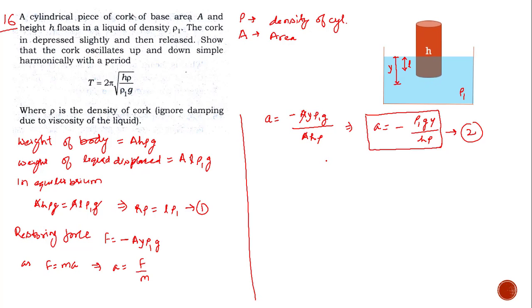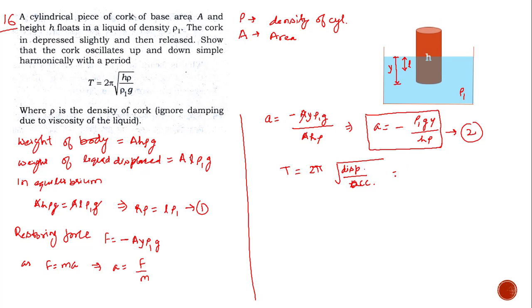Now from here it is clear that acceleration a is directly proportional to displacement and the negative sign is there, so the motion is harmonic, for which the time period is given by T equal to 2π under root of displacement divided by acceleration.